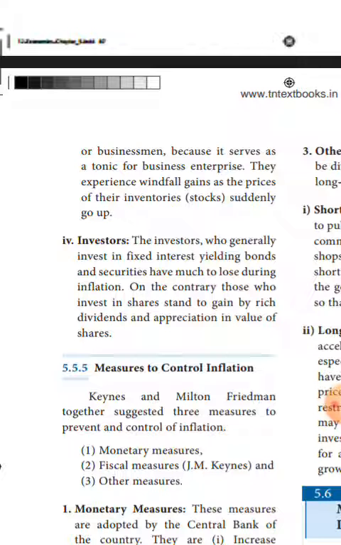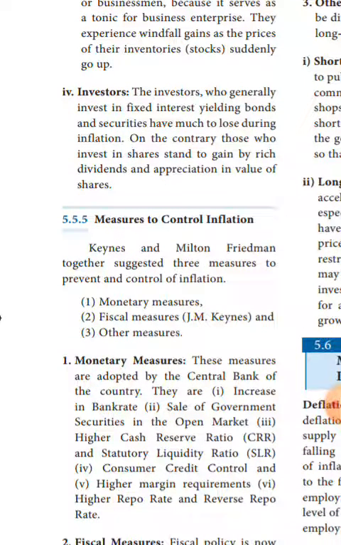You refer that paragraph. Monetary side, what are all the measures we want to follow? These measures are followed by the central bank of the country, Reserve Bank of the country. At that time what will the bank do? First, it will increase the bank rate. Second measure adopted by central bank, sale of government securities in the open market. Next, higher cash reserve ratio, CRR, and SLR, statutory liquidity ratio. It will increase them at that time.